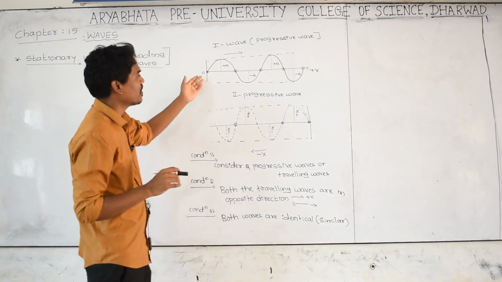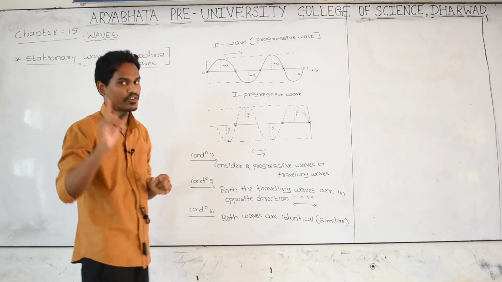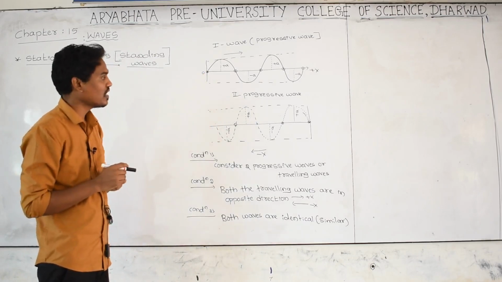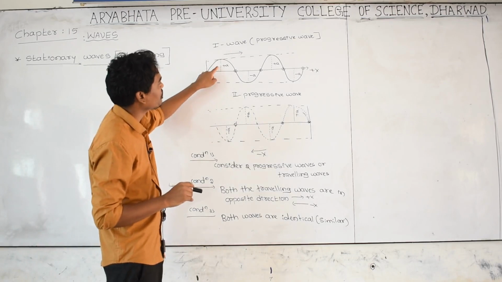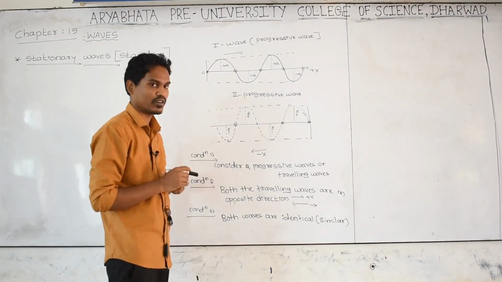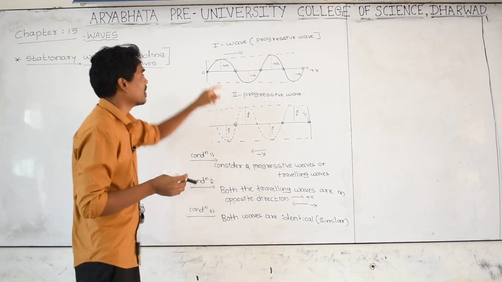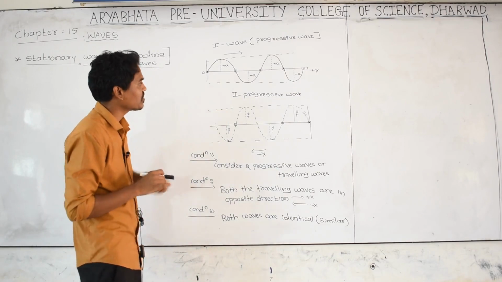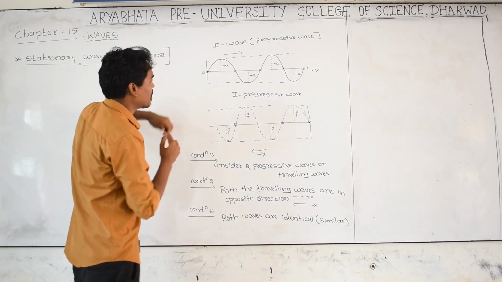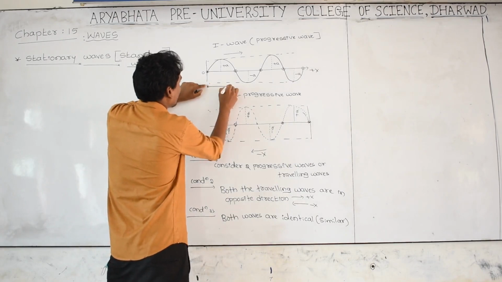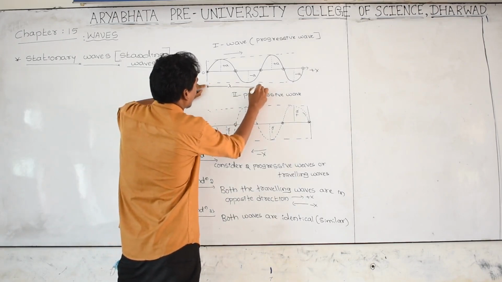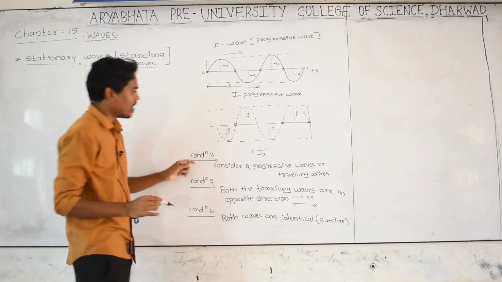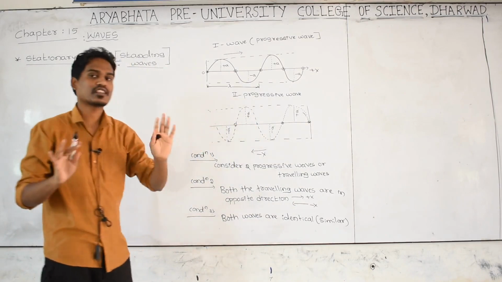Consider the first wave, it is a progressive wave, and this is also a progressive wave. The speed of the first wave and the speed of the second wave are exactly the same. Next, the wavelength of one wave, the length of one wave, that is lambda, here to here, and the wavelength of this wave is also exactly the same.